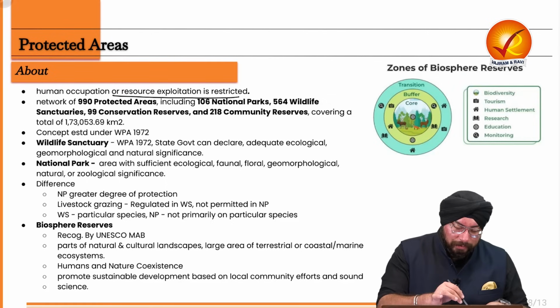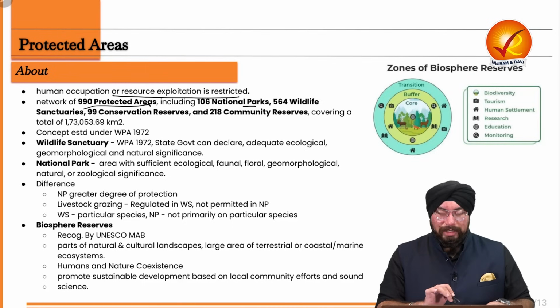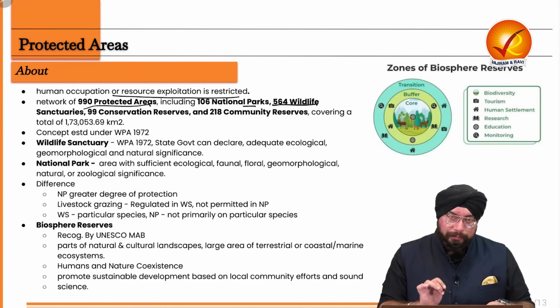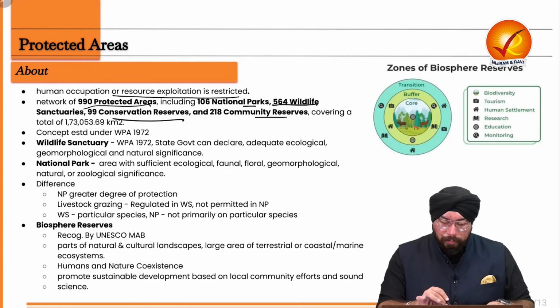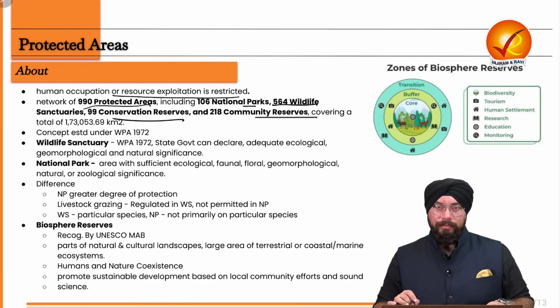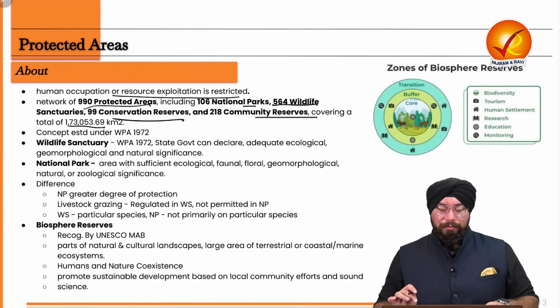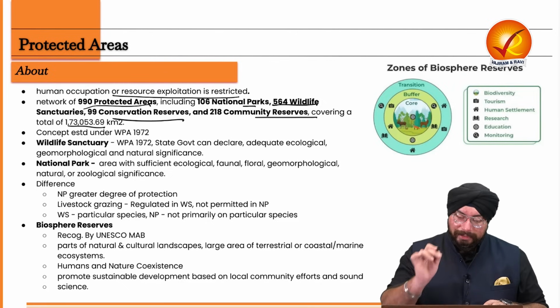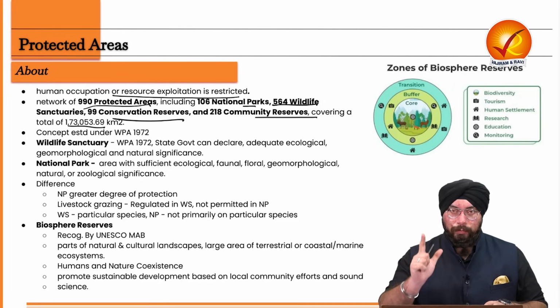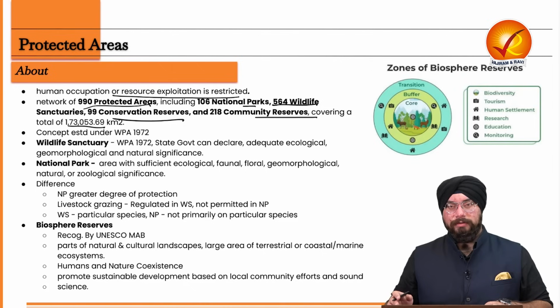Now, there are close to 990 protected areas in our country, which include 106 national parks, 564 wildlife sanctuaries, 99 conservation reserves, and 218 community reserves, which cover a total of 1,73,053 km square. This is your protected areas. So what you understand is that protected areas consist of national parks, wildlife sanctuaries, conservation reserves, and community reserves.